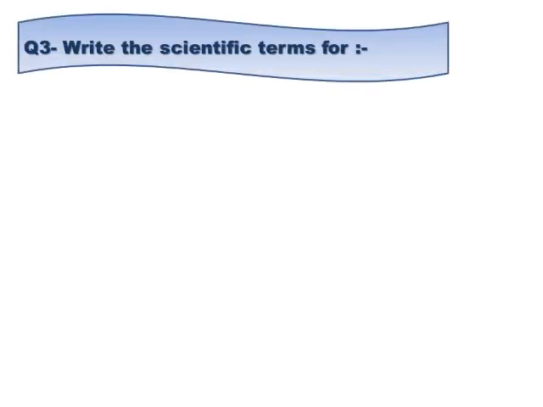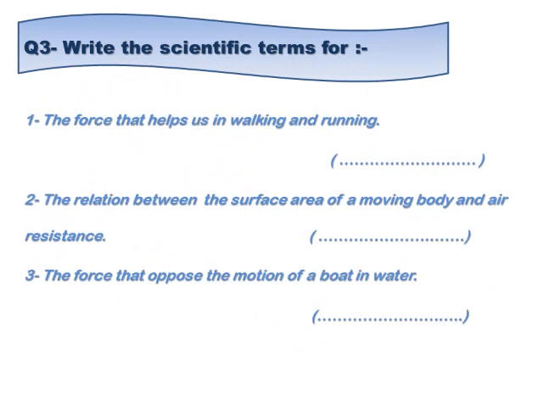Write the scientific terms for: number one, the force that helps us in walking and running, the force that prevents us from slipping down. Friction force. Number two, the relation between the surface area of a moving object and air resistance.